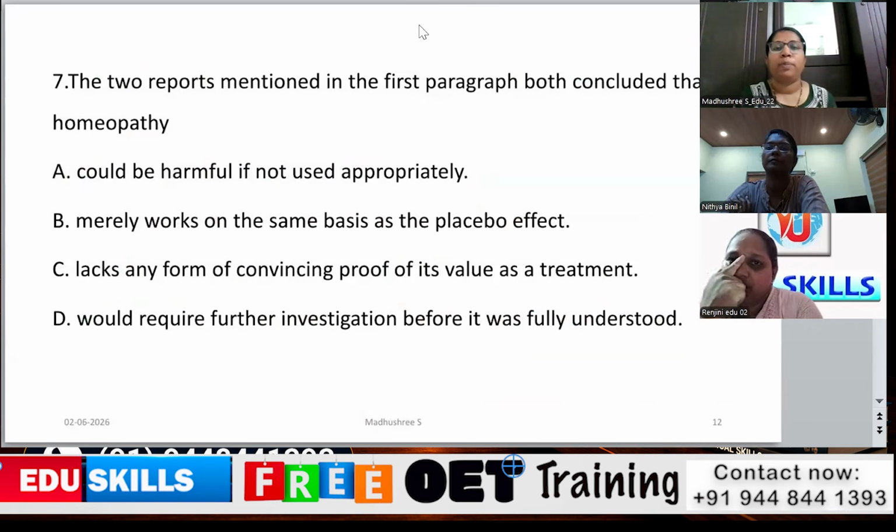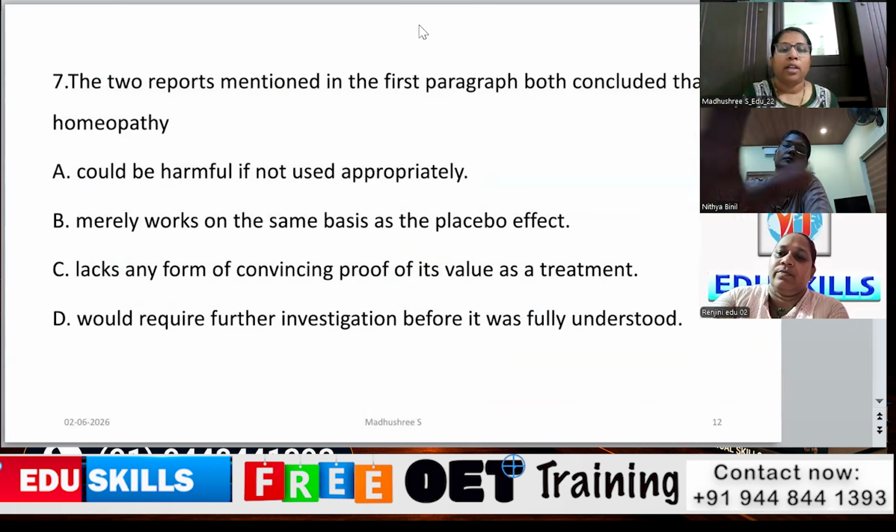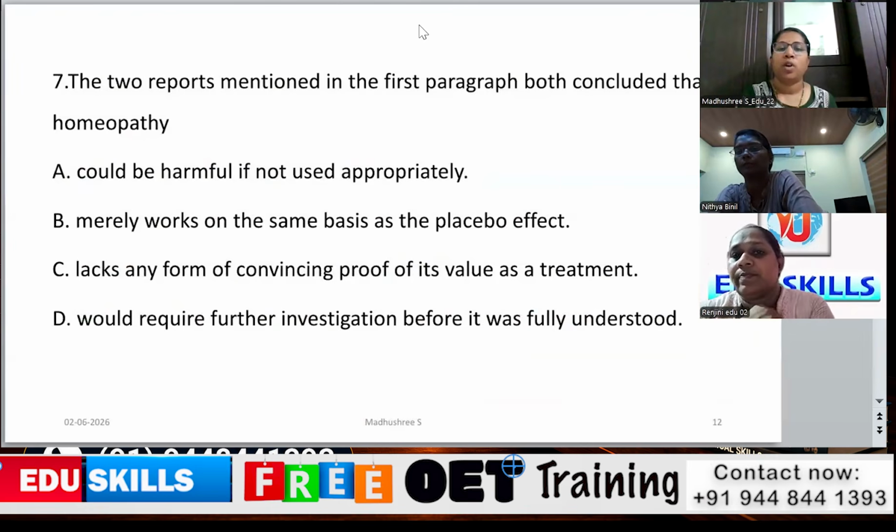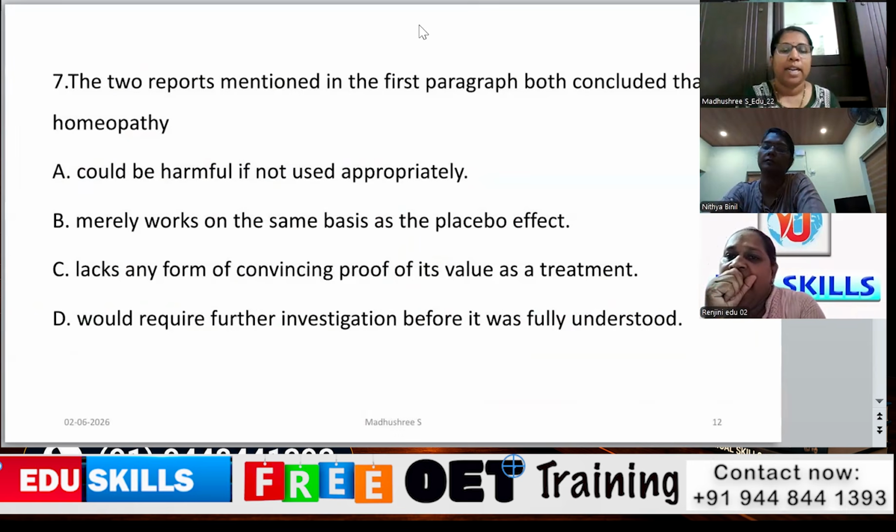So the 2 reports mentioned in the first paragraph both concluded that homeopathy, and the options are: A, could be harmful if not used appropriately; B, merely works on the same basis as the placebo effect; C, lacks any form of convincing proof of its value as a treatment; and the D option, would require further investigation before it was fully understood. So whenever we see the question, so this is a question text and the answer option method.